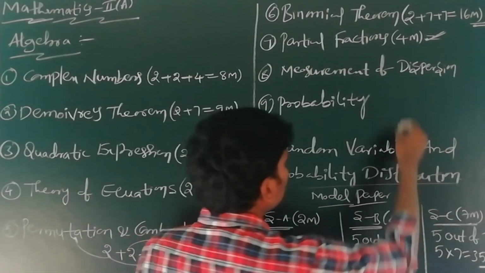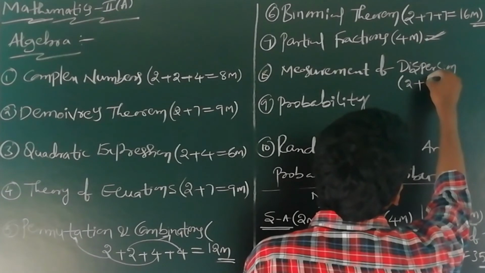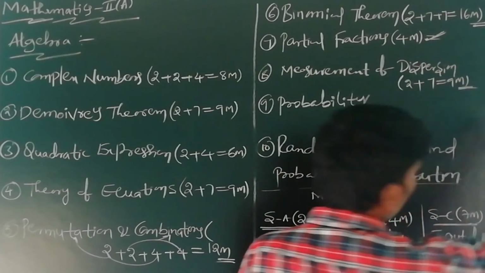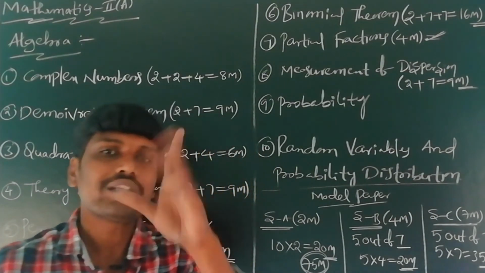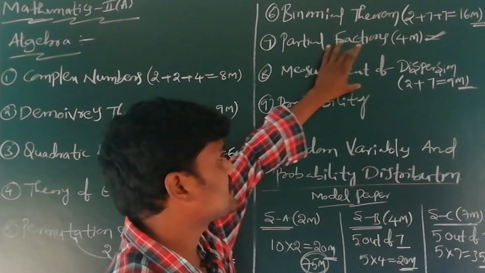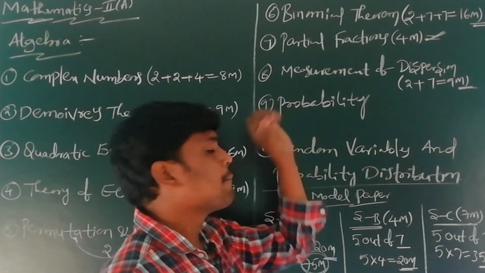After that, measures of dispersion, or statistics: 2 questions of 2 marks and 1 question of 7 marks, total 9 marks. Next, probability.